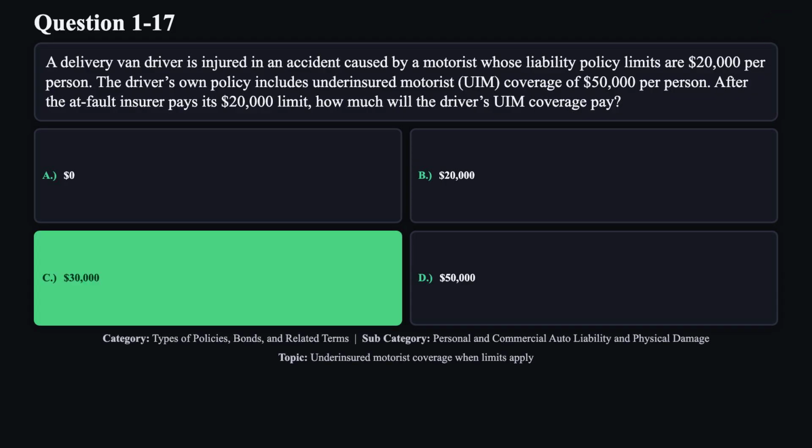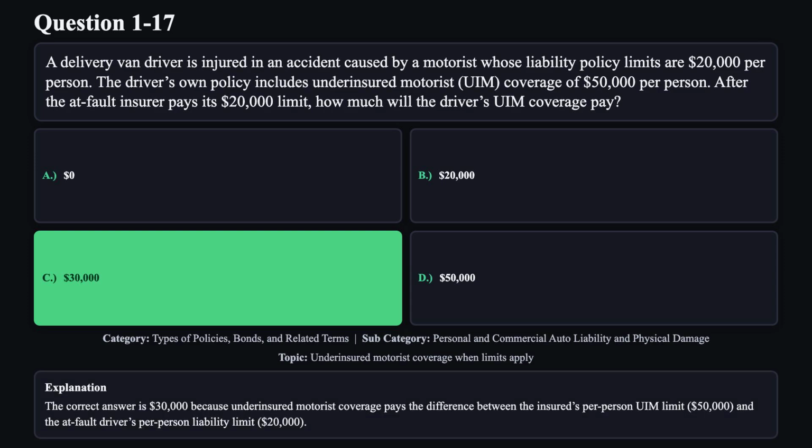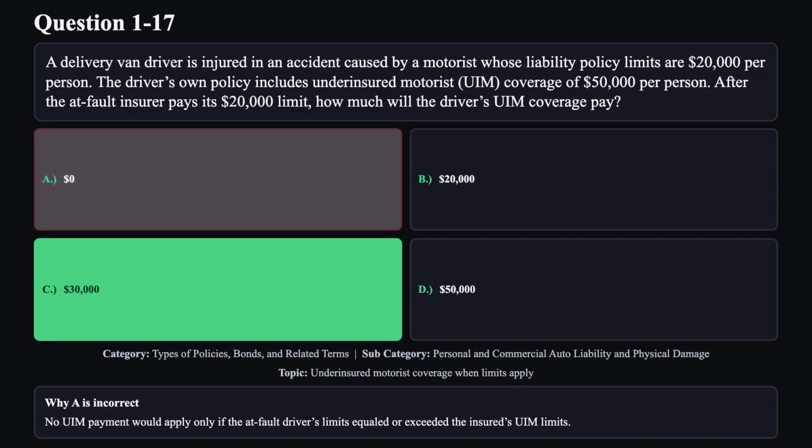The correct answer is C. The correct answer is $30,000 because underinsured motorist coverage pays the difference between the insured's per-person UIM limit, $50,000, and the at-fault driver's per-person liability limit, $20,000. Reason A is not correct. No UIM payment would apply only if the at-fault driver's limits equaled or exceeded the insured's UIM limits.